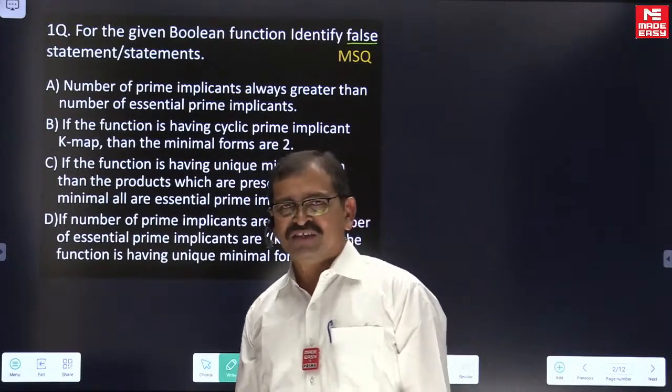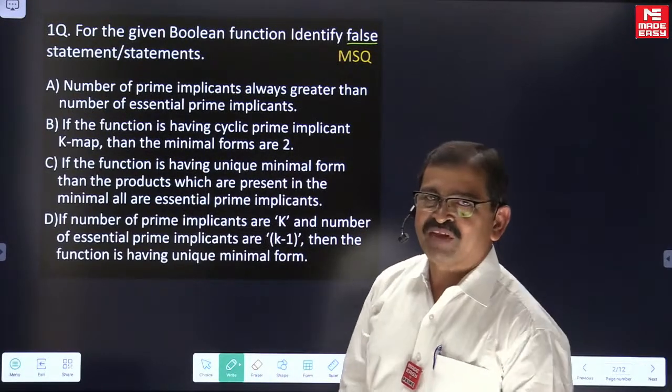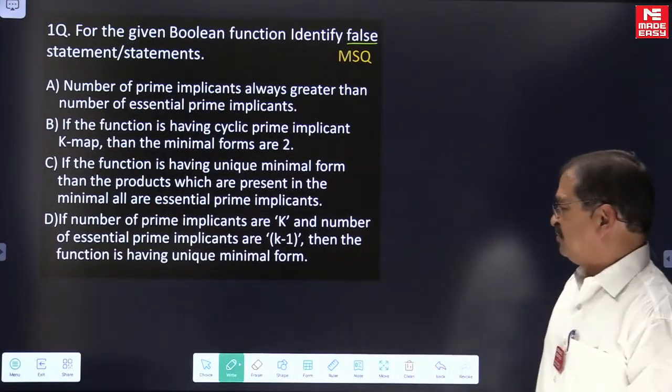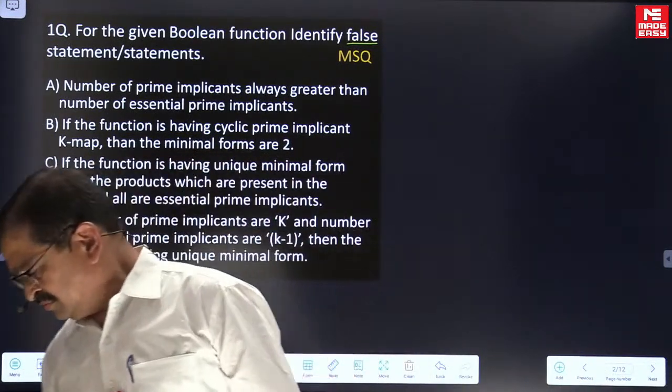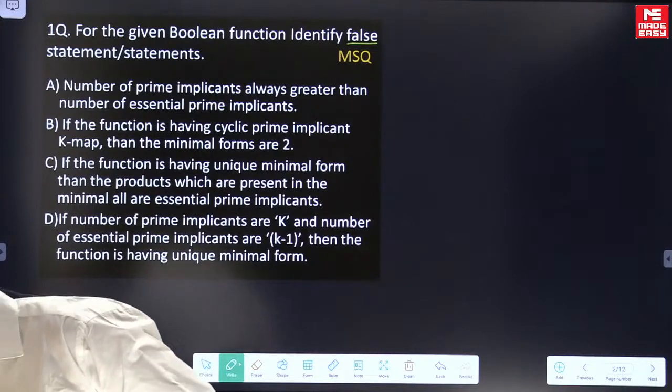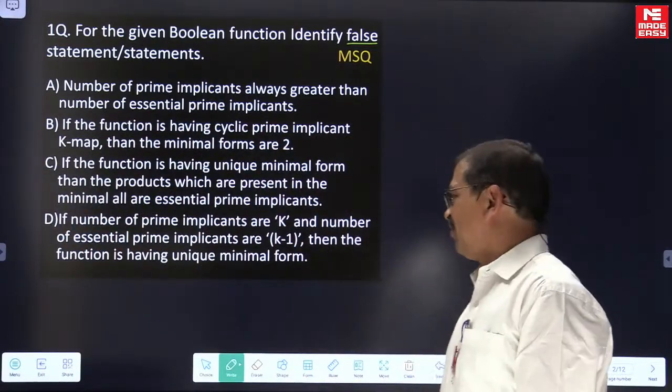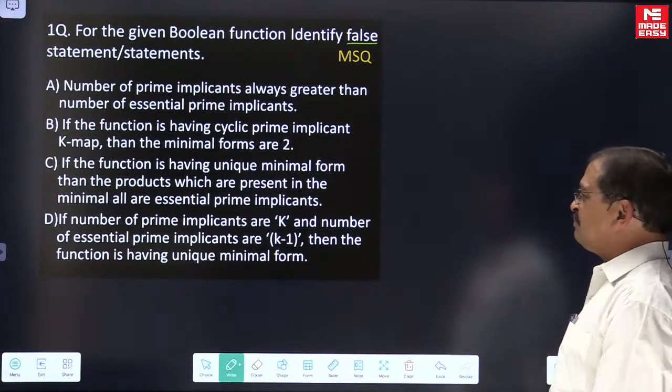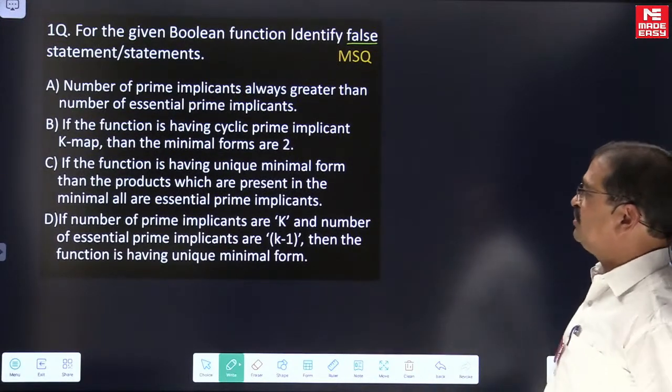So let me check your answers. Don't take much time. So here I am looking at some answers from your side. Let me say which are coming to be the false statements.